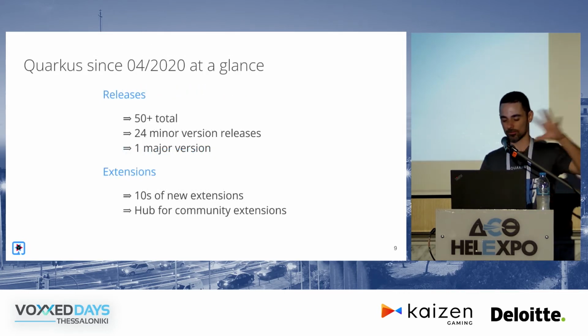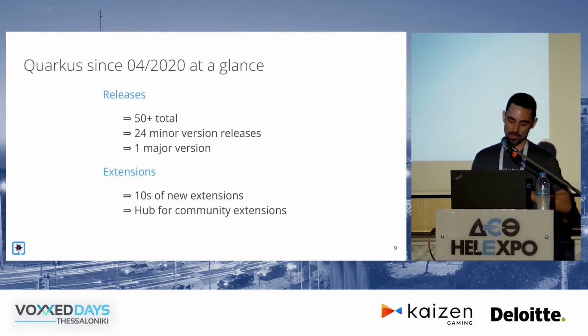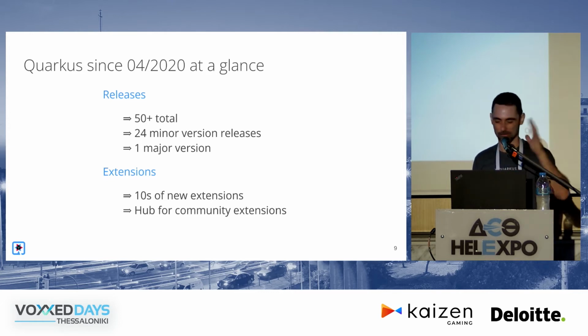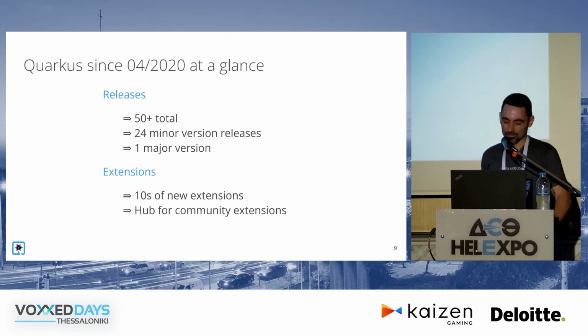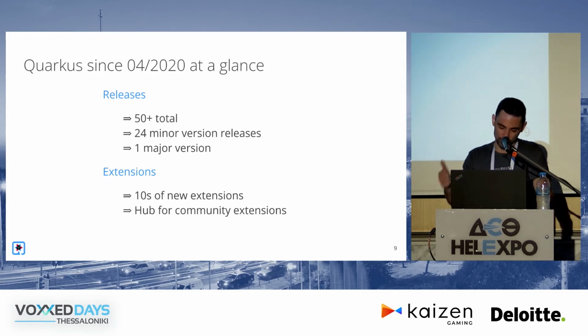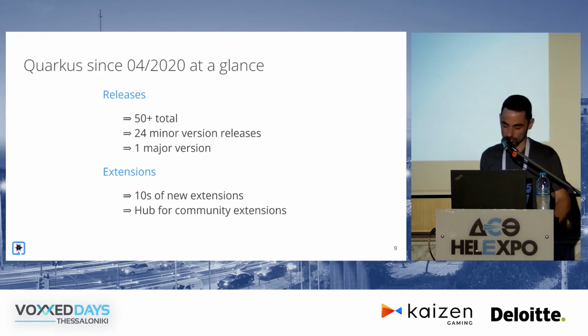You've probably all heard all that stuff. I just did a quick introduction for the folks that maybe needed a memory refresher. So let's see what we've done since about April of 2020. I think in Greece the lockdown was March 2020, but I'm going to say April here. We have more than 50 releases. It's probably more like 70 or something like that. So we were releasing a new minor version every month, and we also had patch releases for bug fixes in between. So 24 minor version releases, 1 major version. So we bumped from Quarkus 1.x to Quarkus 2.x because we had various breaking changes there.